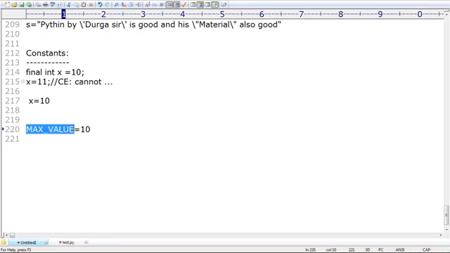But in Python, if you want, you can change it. That's why the constant concept in Python is not applicable. The developer is required to take care. Are you able to understand that? Programmers are required to take care. If this value is always fixed in your code, don't change its value. It is the developer's responsibility, but at language level, there is no such terminology. Okay, so this is clear.